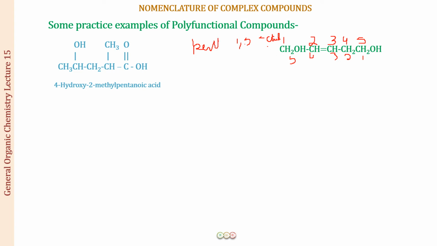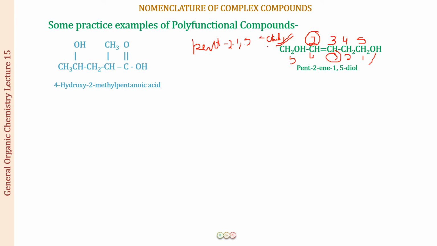Now you can see in the compound that there is a double bond present. All right, so where are you going to start the numbering? Which end will you start the numbering from, which is going to give a lower number to the double bond? If you start from this end, you will see that the double bond gets number 2, and if we start from this end, the double bond gets number 3. So we will be starting from this end, which gives a lower number to the double bond. All right, so this becomes pent-2-ene, and then 1,5-diol. So let us type it so that you can see it. Pent-2-ene-1,5-diol. So you are getting it.